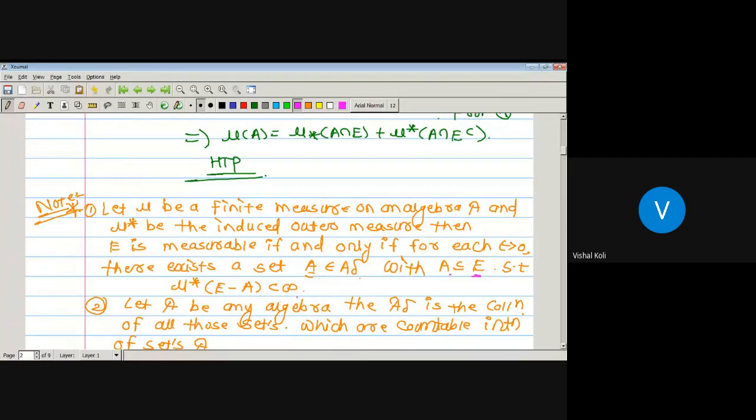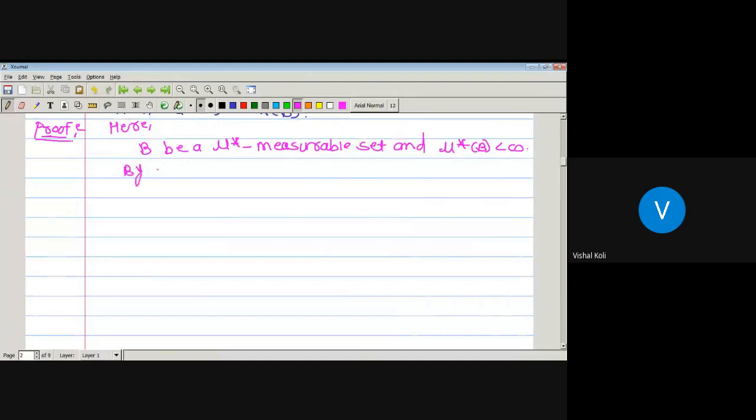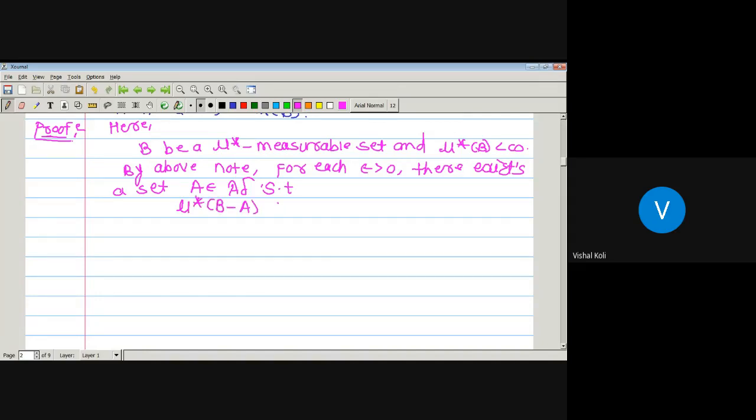Then by the above note, for each epsilon greater than 0, there exists a set A belonging to curly A delta such that outer measure of B minus A is finite and A is a subset of B.